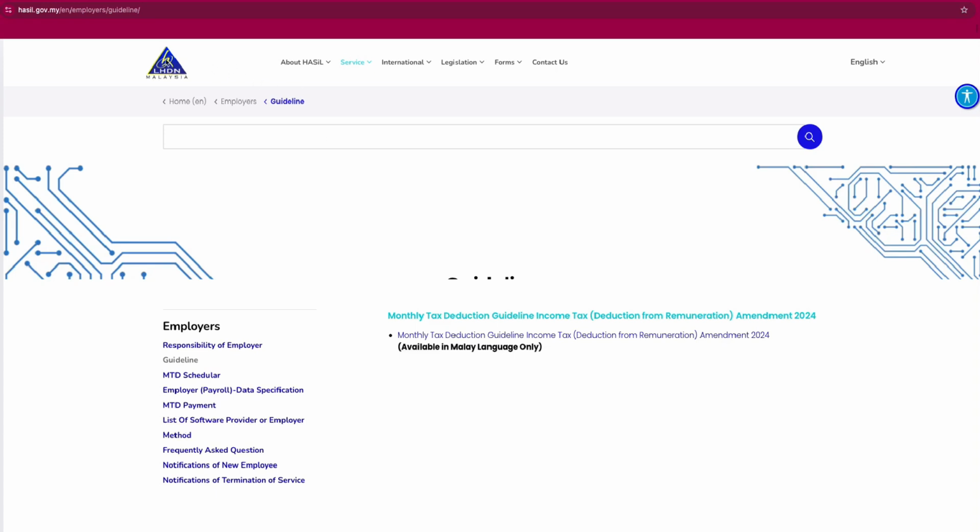Next, let's talk about income tax. The Malaysian Income Tax Act defines wages slightly differently for tax purposes.